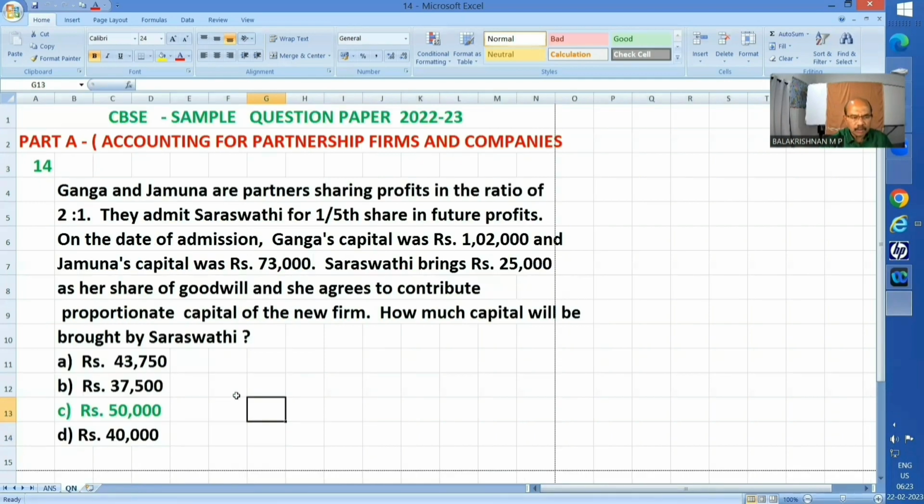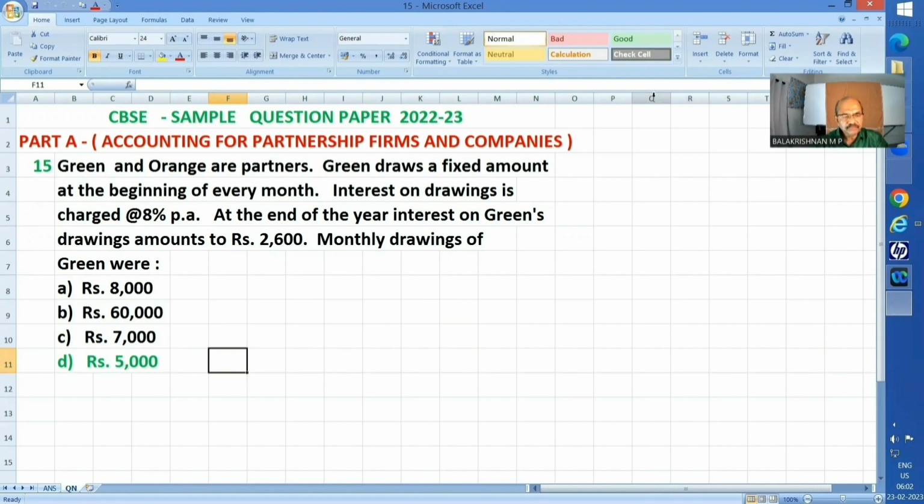Now next question. Question number 15. Green and Orange are partners. Green draws a fixed amount at the beginning of every month. Interest on drawings is charged at 8% per annum. At the end of the year, interest on Green's drawings amounts to rupees 2,600. Mind, interest rupees 2,600, that also at the end of the year. Monthly drawings of Green were A to D, 4 different answers, and answer D, rupees 5,000 is the correct answer.